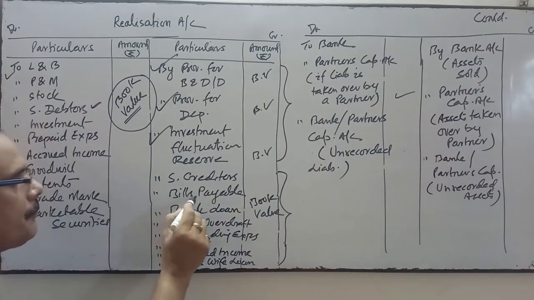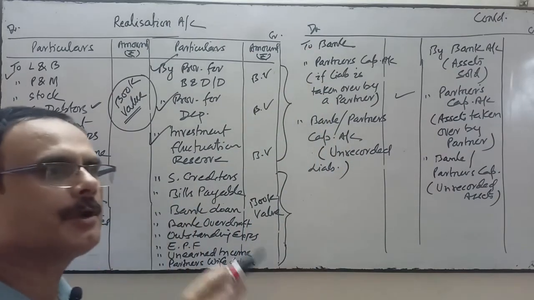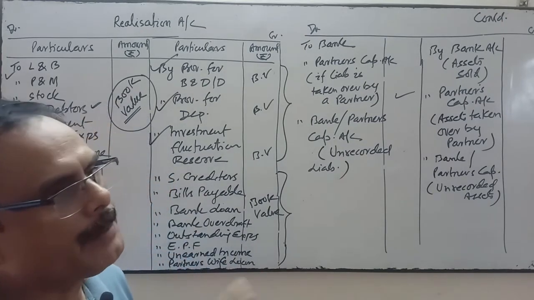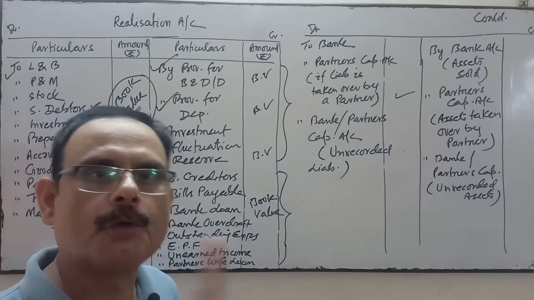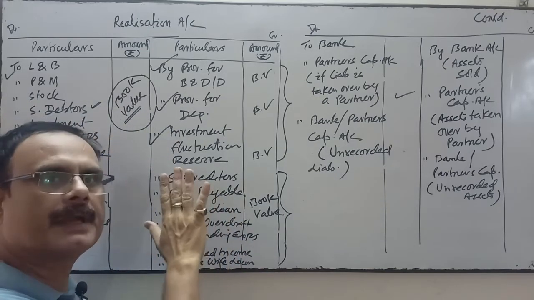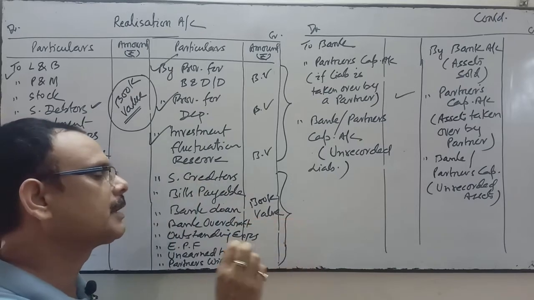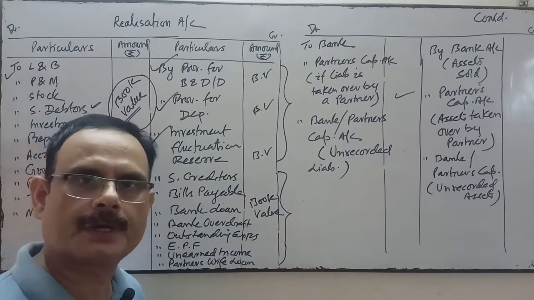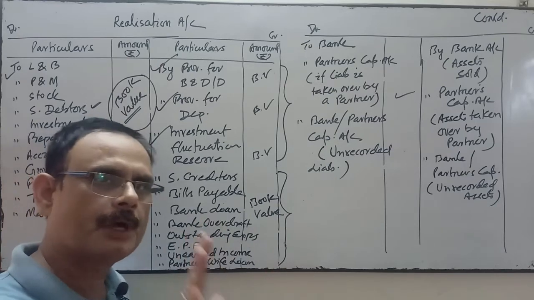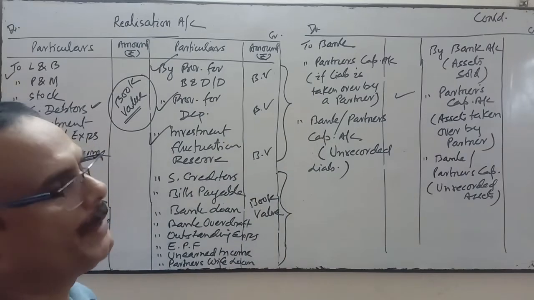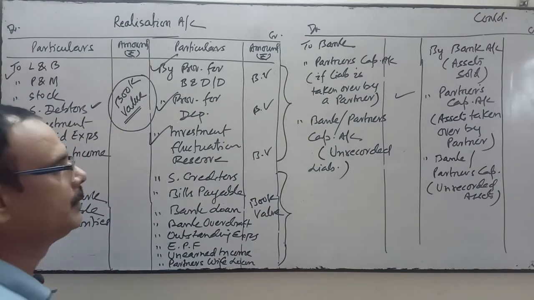If there is no information regarding the payment of an external liability, the question is silent, then the liability will be paid at its book value. Suppose the question is silent regarding the payment of employee provident fund, then employee provident fund will be paid at its book value to bank account. Okay.